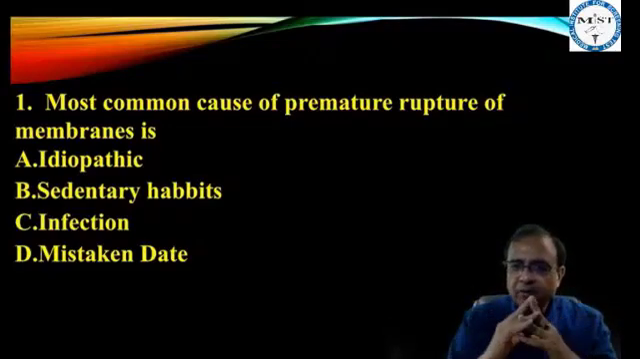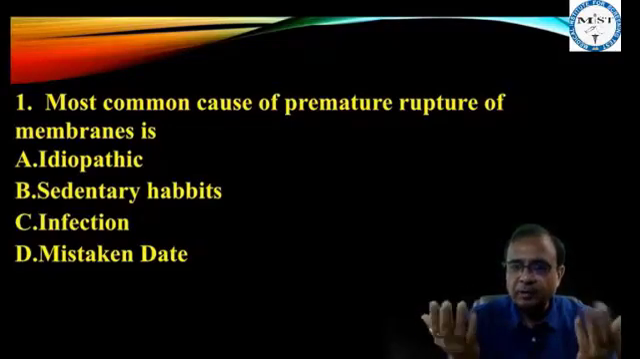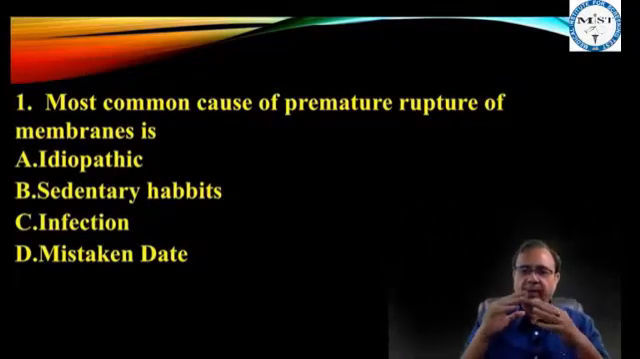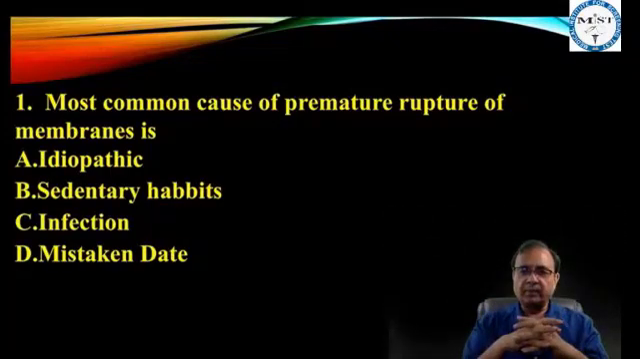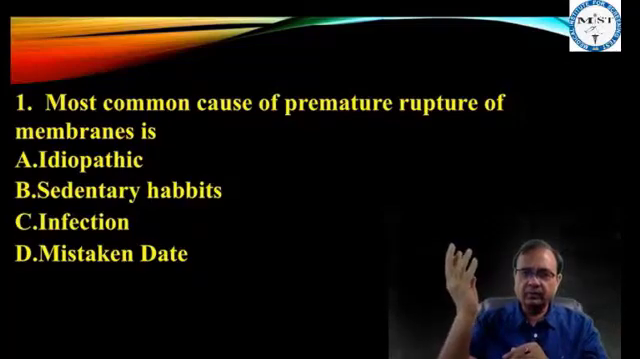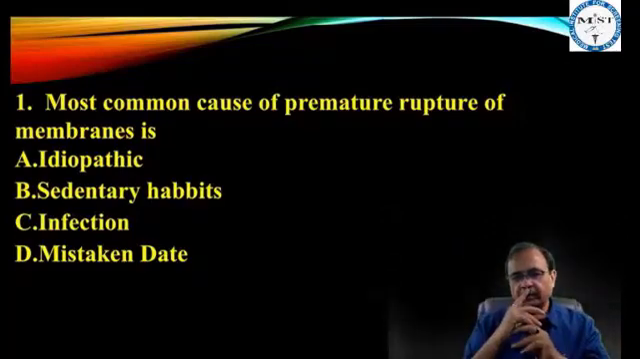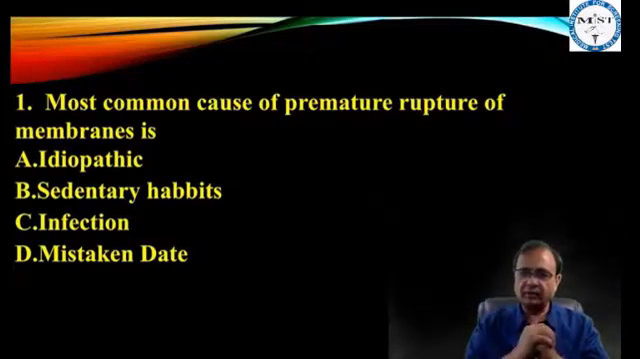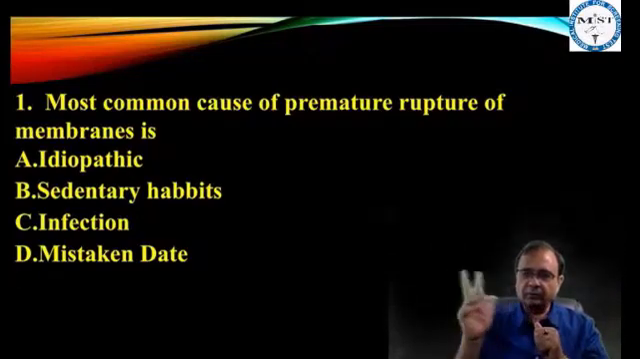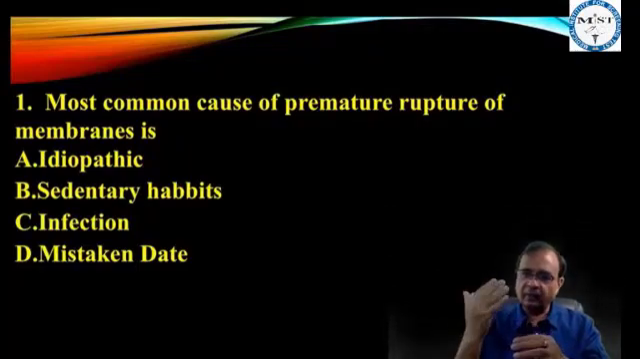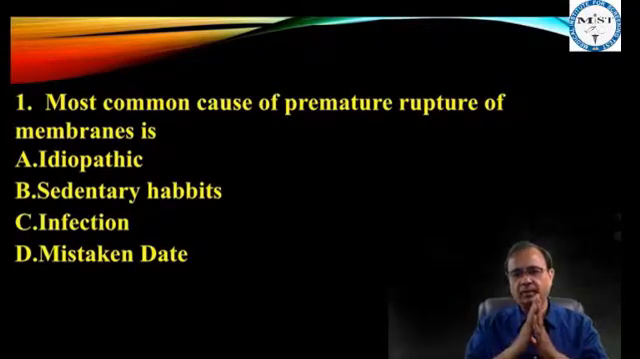What is the management of premature rupture of membranes? Speak out quickly. Till 34 weeks, steroids, tocolytics, antibiotics, and if less than 28 weeks, magnesium sulfate. Between 34 weeks to 36 weeks 6 days, antibiotics and induction of labor.